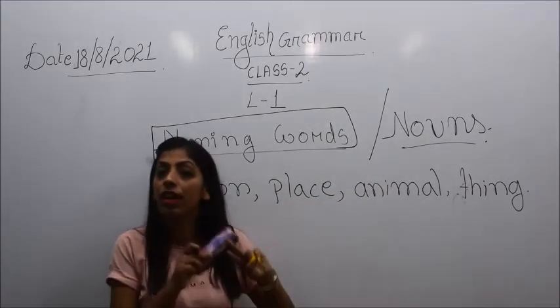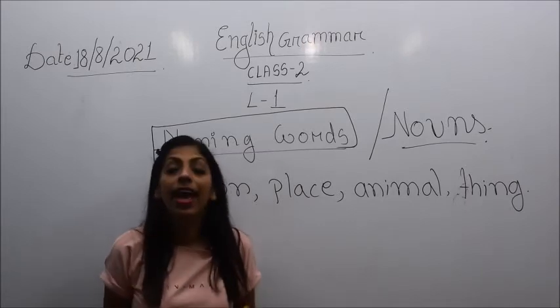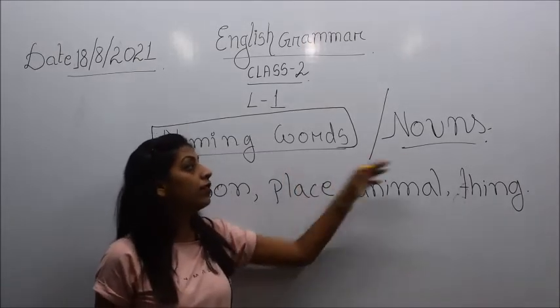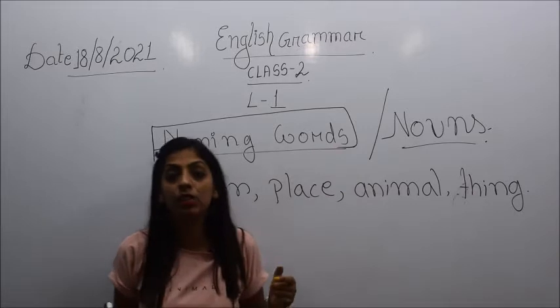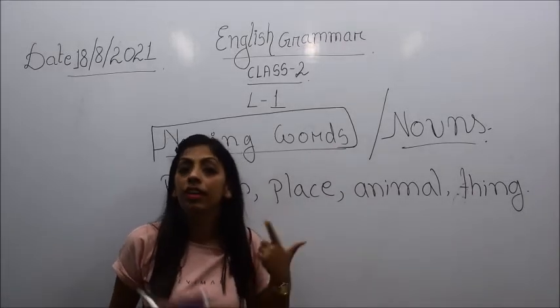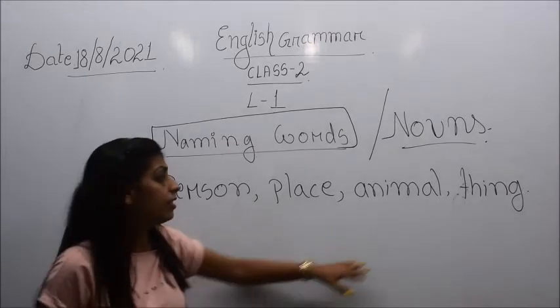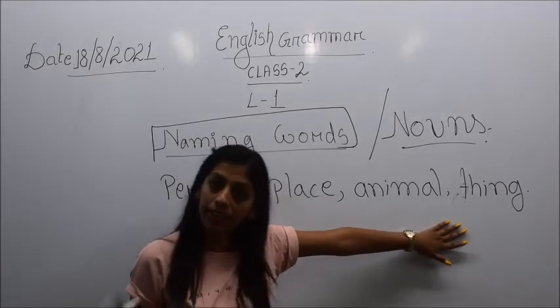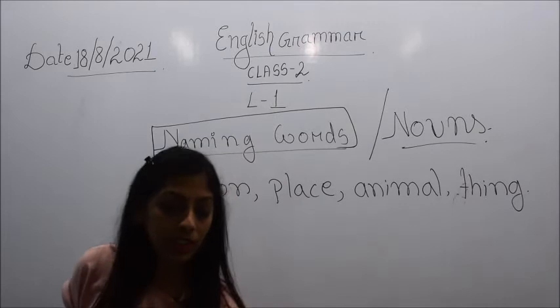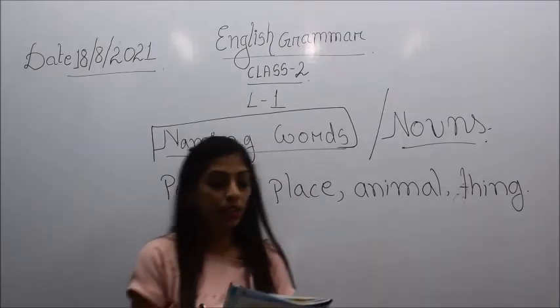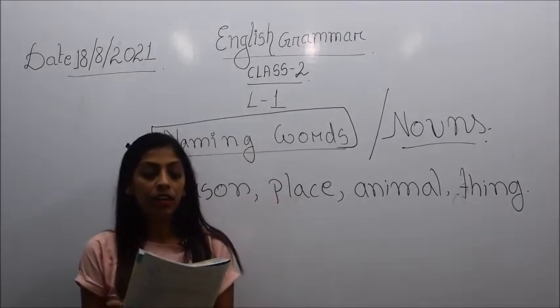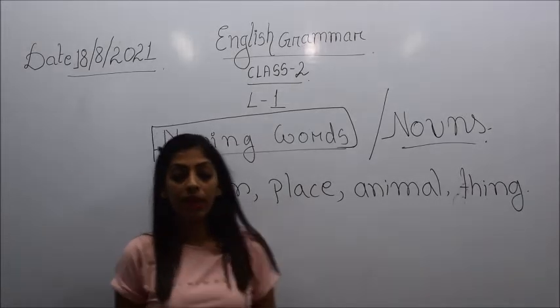Naming words or nouns, they are both the same, and the function of the noun or the naming word is to represent the name of what? Name of any person, name of any place, name of any animal or name of anything. So you see here in your book, children, it is written that Ritika has gone to the market.